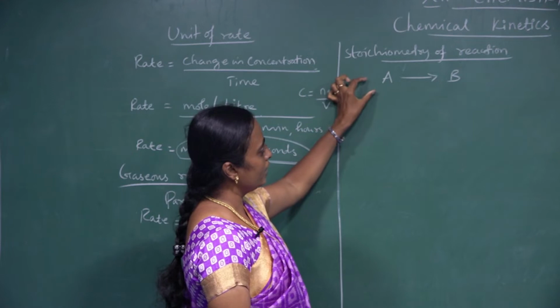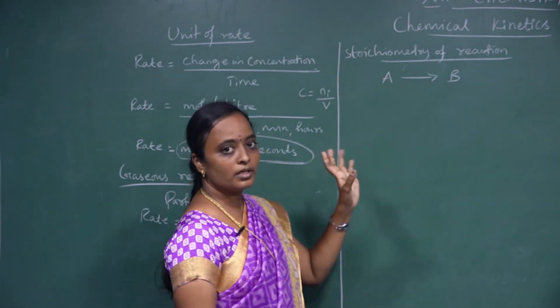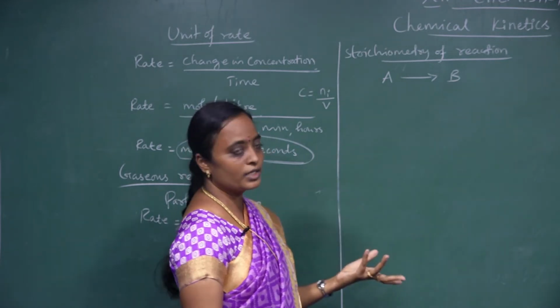Whenever the coefficient is only 1, there is no change.